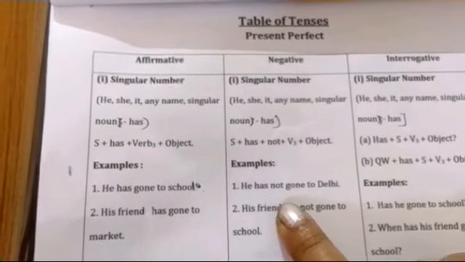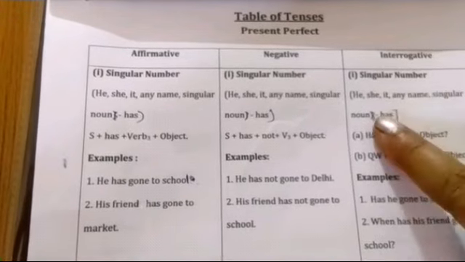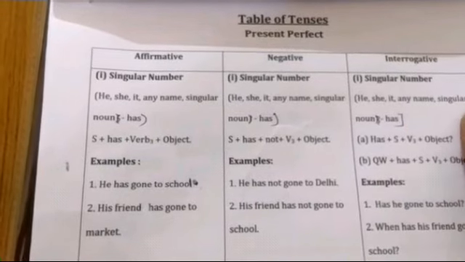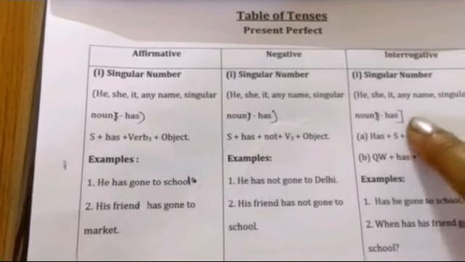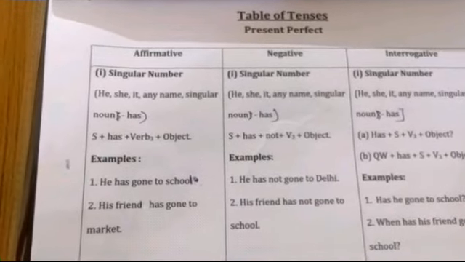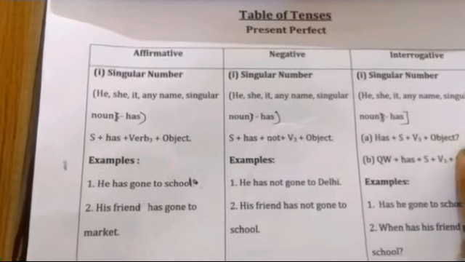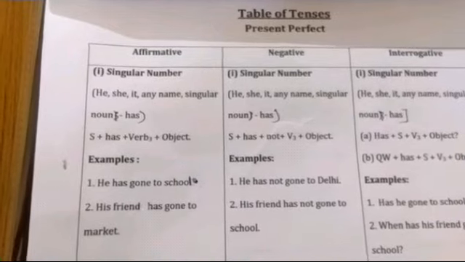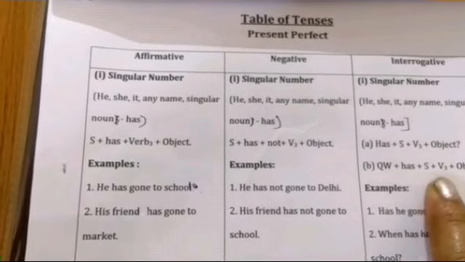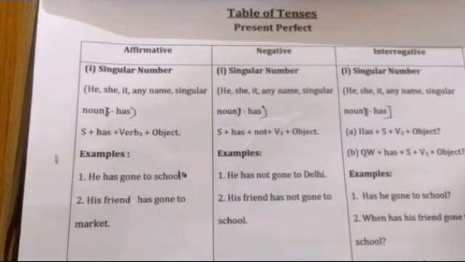Now let's move on to interrogative sentence, and this is the singular number, the same singular noun and pronouns: he, she, it, any name of a person, singular noun. We put has with them. These are the formulas of interrogative sentence. Yes, no answer type: has plus subject plus V third and object, then question mark. And question word plus has plus subject plus V third and object, and then question mark.